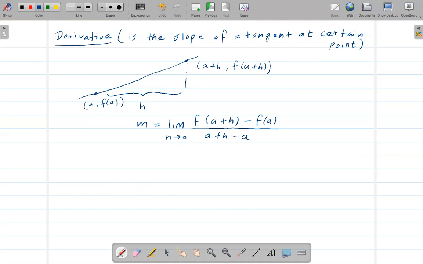Okay, so like I said, the derivative is also the slope of a tangent line at a certain point. So now instead of writing slope, I'm going to introduce the derivative term. Since this point approaches this point, we are trying to find the derivative at this point.